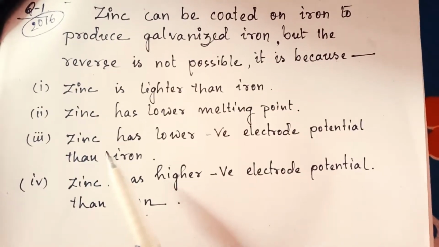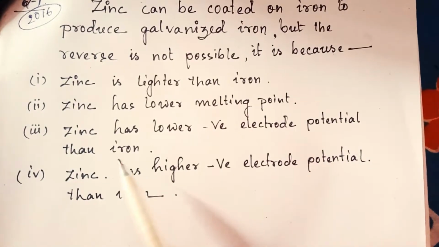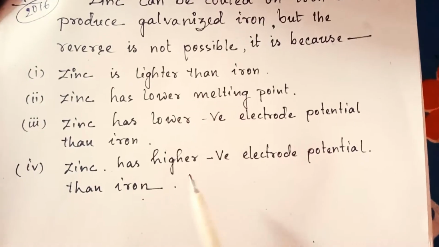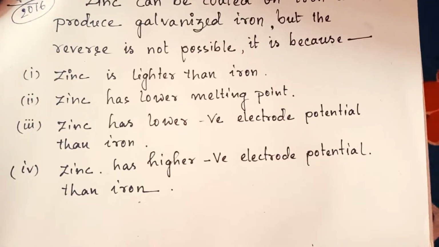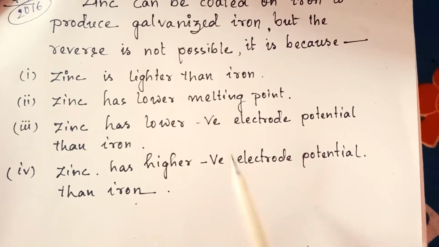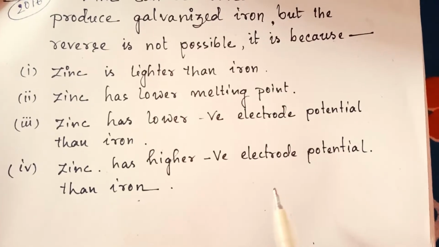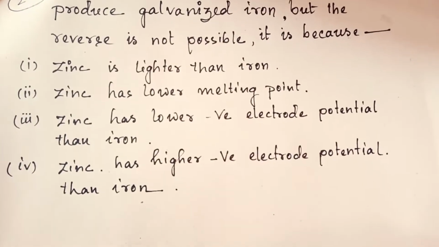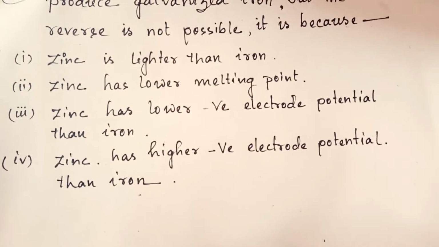Let's see the third option. Zinc has lower negative electrode potential value than iron, and the fourth option is zinc has higher negative electrode potential value than iron. So in the third and fourth option, electrode potential value is mentioned. So we have to first know what is the electrode potential value of zinc and what is the electrode potential value of iron. So let's see it.